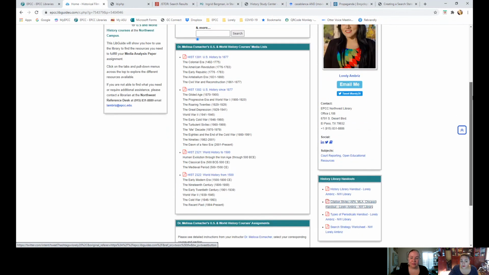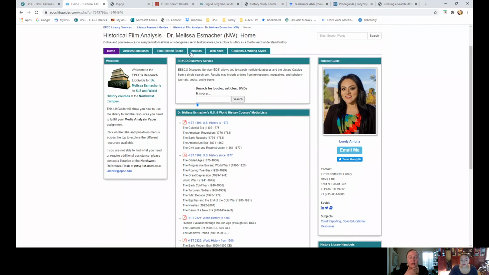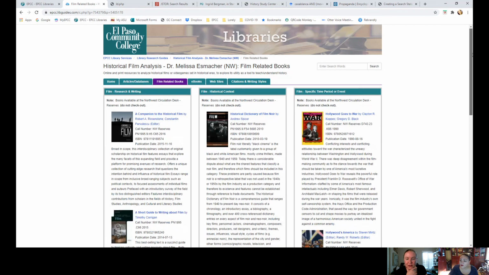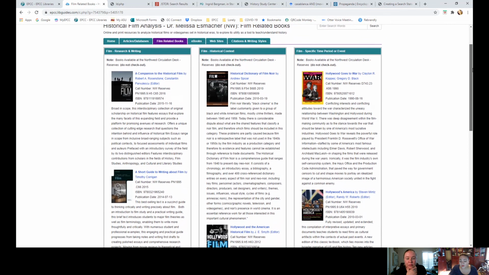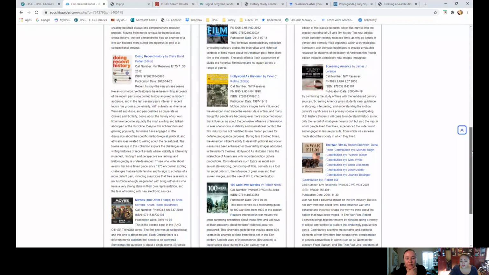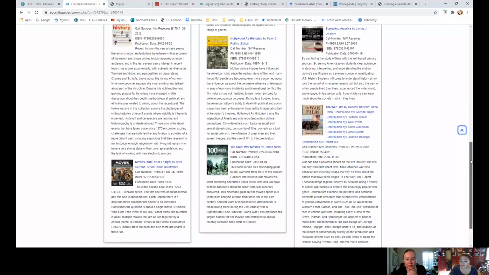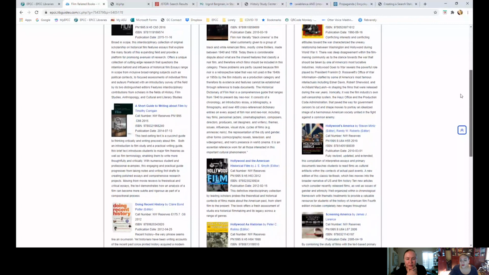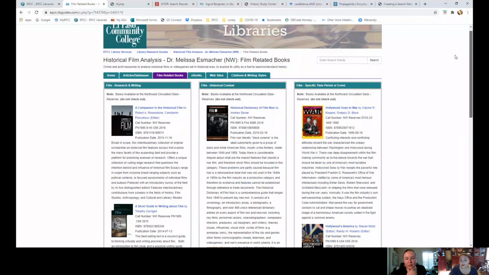I think we've covered everything. I don't know if there's anything else. I don't want to cover the film-related books because that's available only in print, which I'm in the process of replacing. I found most of them as ebooks, so they will be replaced hopefully soon. I already ordered them, so I found almost all of them. I think it was just two. I can't remember which ones, but there were two that we couldn't find. So as soon as we get them, I'm going to be updating this to the ebooks where they can click to the full text. Awesome.